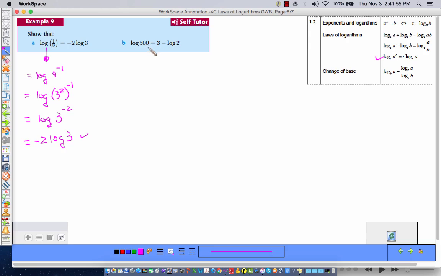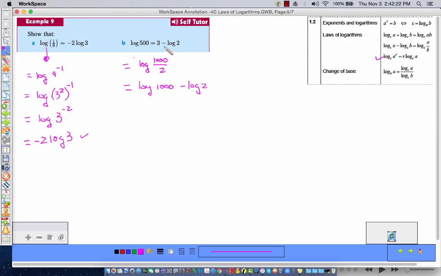Okay, so now let's try this one. I'm going to work on log 500. I can think of that as log of 1,000 over 2, which is equal to log 1,000 minus log 2. How did I think to do that?